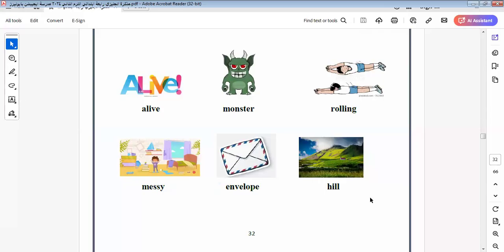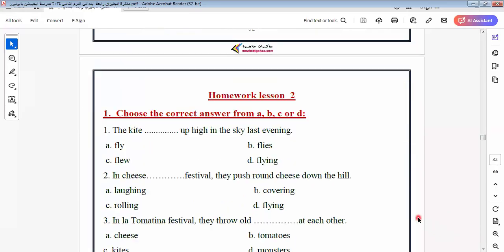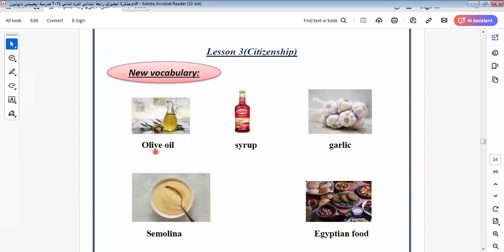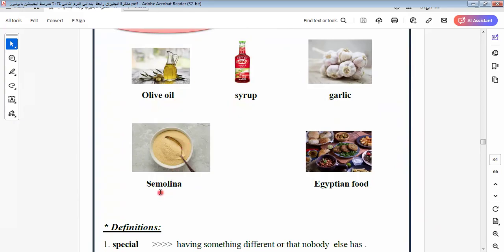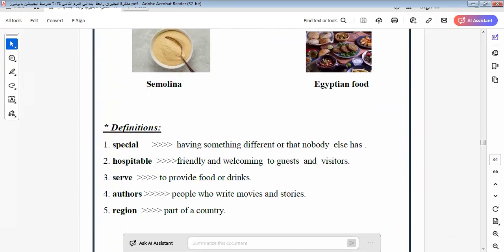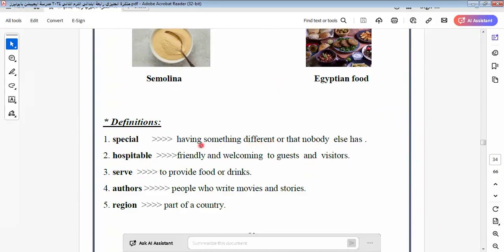Let's go to another one. Lesson 3, we talk about citizenship. Like here we have olive oil, shrimp, garlic, semolina, Egyptian food. We talk here about some definitions that we know together. Here we have special means having something different, or that nobody else has.